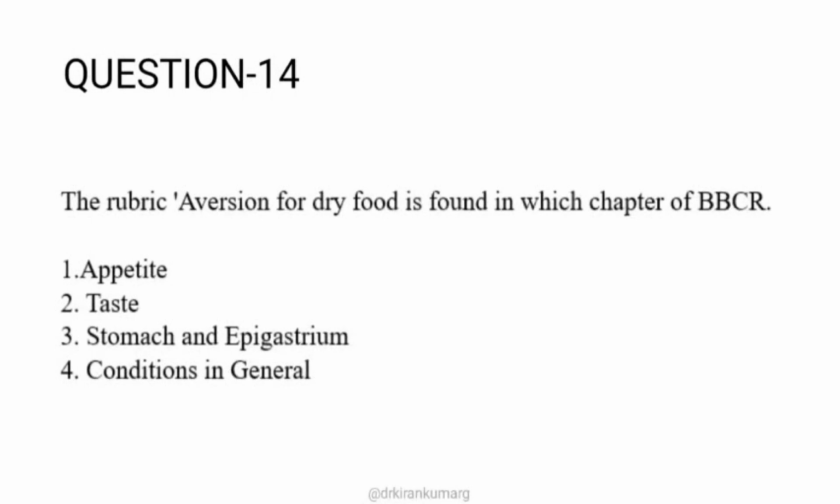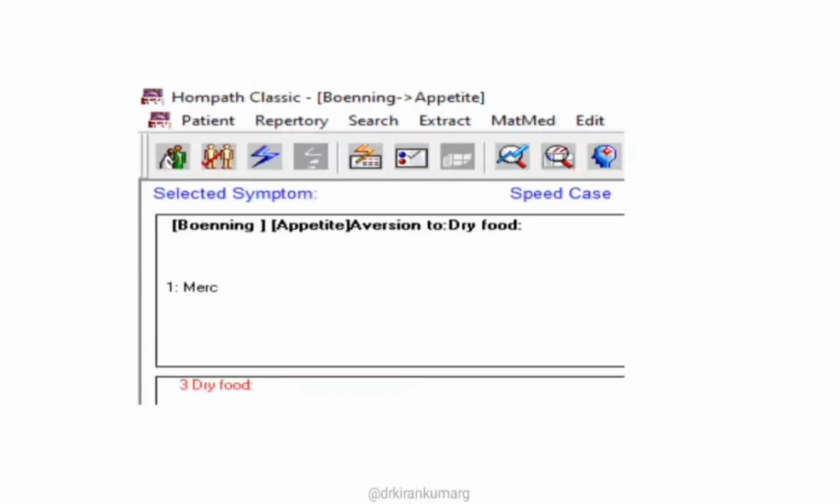So option 1 appetite, option 2 taste, option 3 stomach and epigastrium, option 4 conditions in general. Okay, whenever you study a rubric or a chapter, you always try to compare with the other 2 subordinate repertories as well, like BTPB as well as Kent. In the appetite chapter, aversion to dry food is given. The single remedy is Merck.